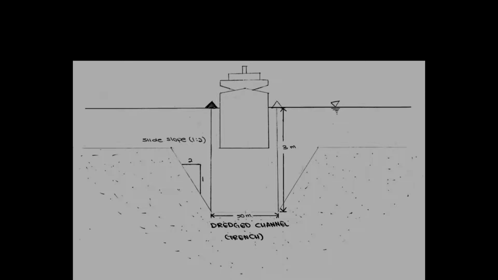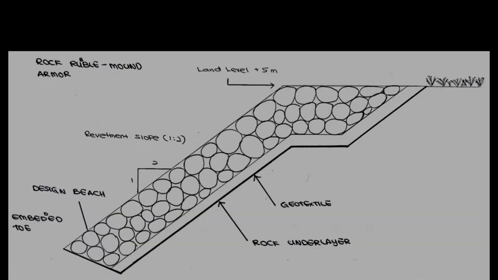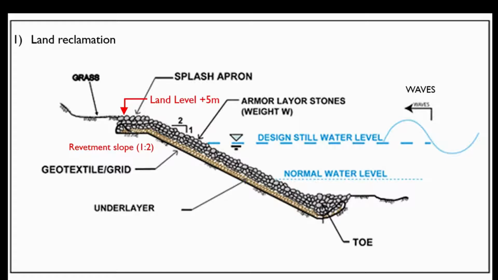The figure shows the dredge channel layout. Dredgers dredge the channel at the river mouth. This is the design specification. This figure shows the revetment layout. At the erosion part of the coast, the part reclaimed with sand is covered by geotextile followed by smaller stone as an underlayer. Second, the rock armor is put on the geotextile. Sand from the dredged channel is transferred to the eroded part of the coast for reclamation.